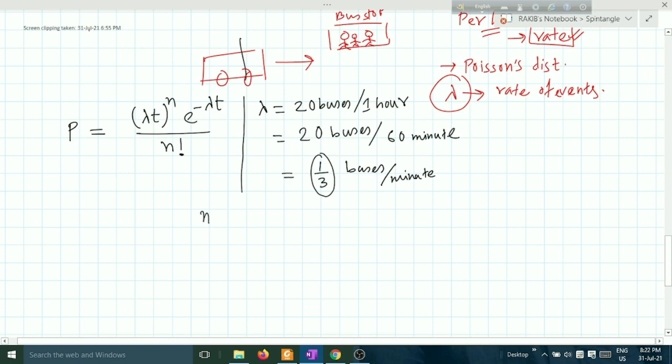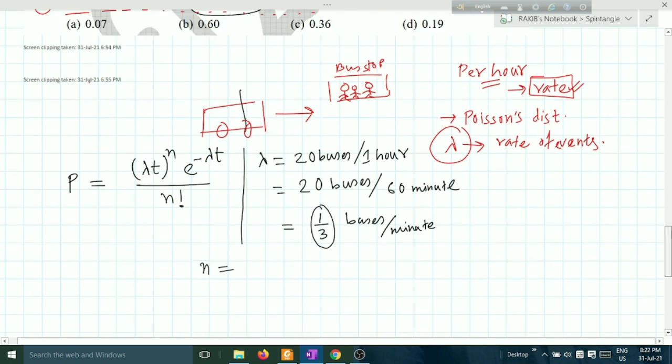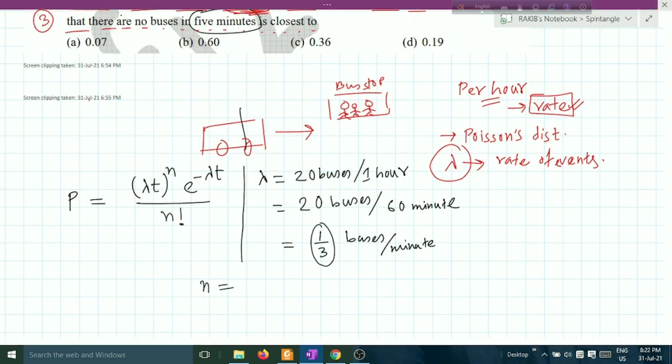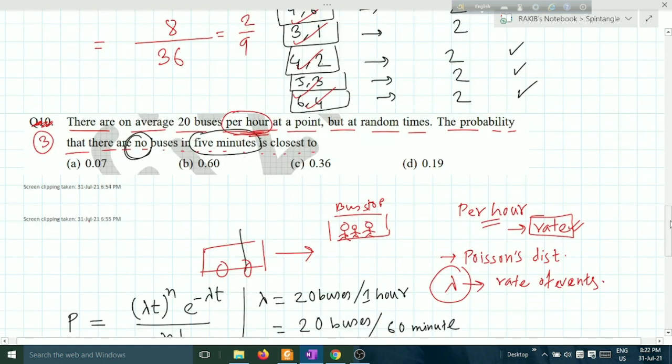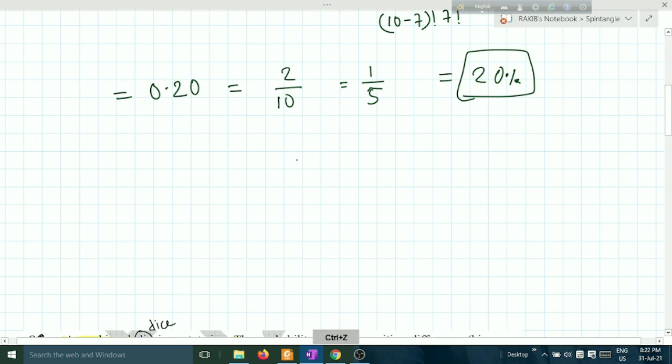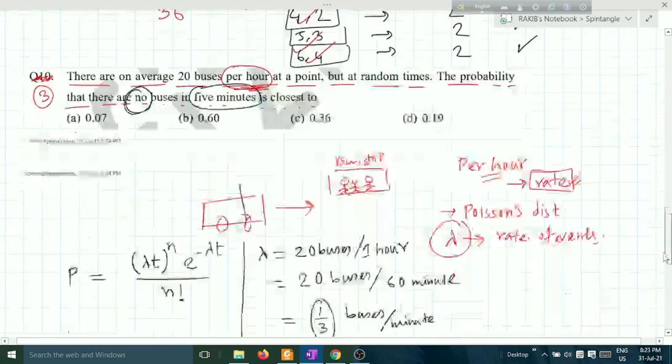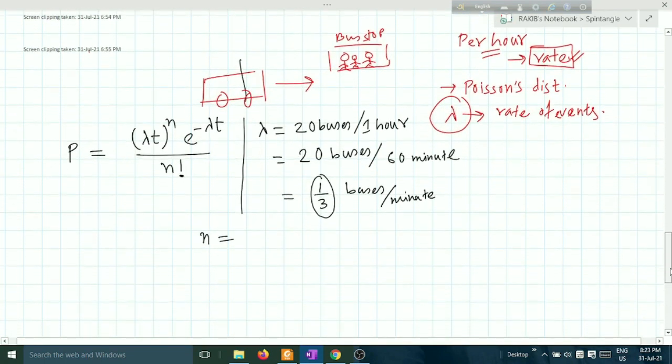N is equal to what? N is equal to no buses. It was mentioned in the question: no buses in 5 minutes.